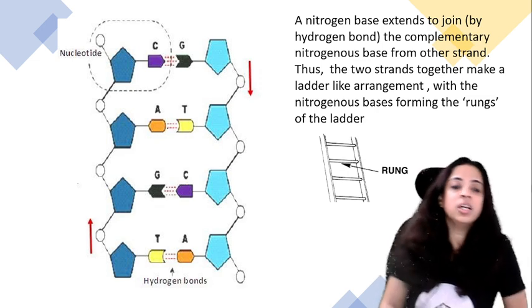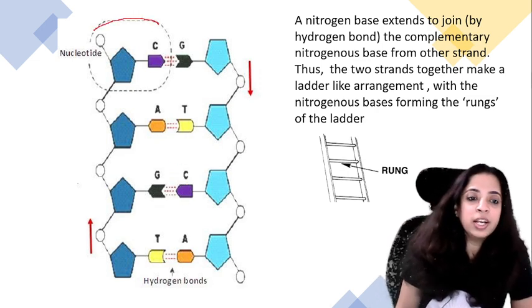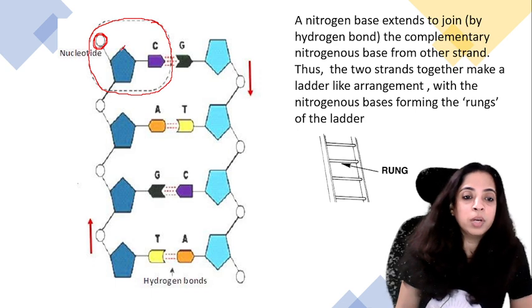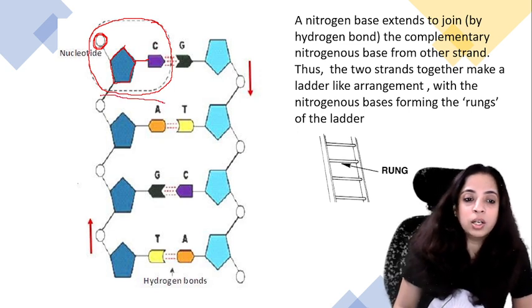So if you see a DNA strand like this, can you see a nucleotide here? This circle is the phosphate group. This is the sugar group. And this is the nitrogen base. Can you see C is there? In the next one, the nitrogen base is changed. Now A is there.